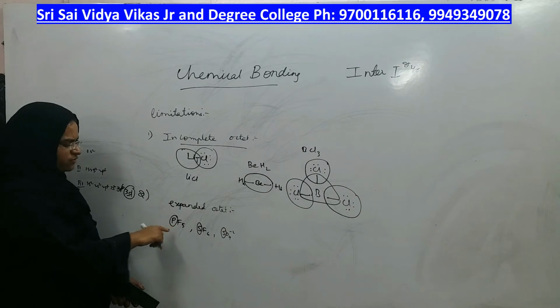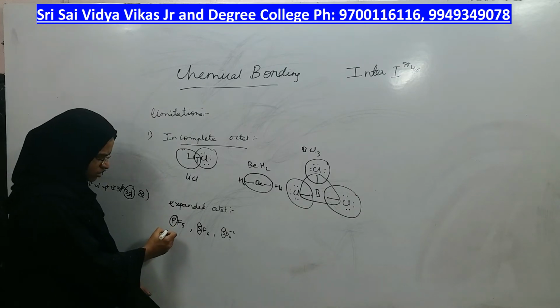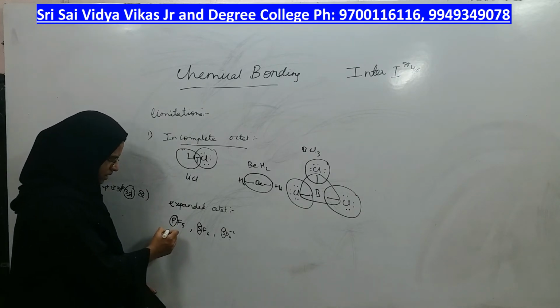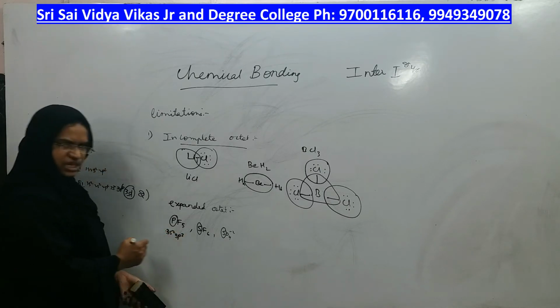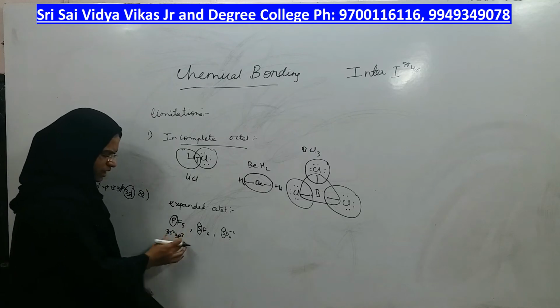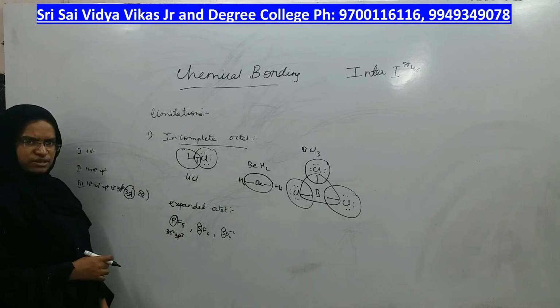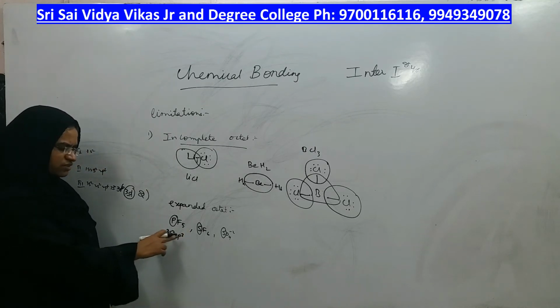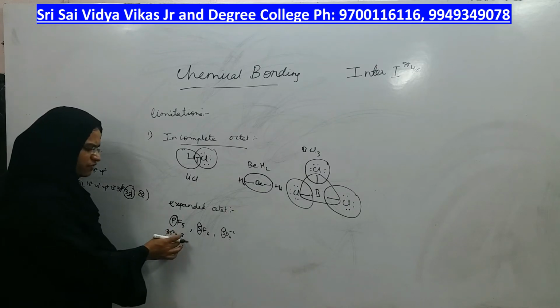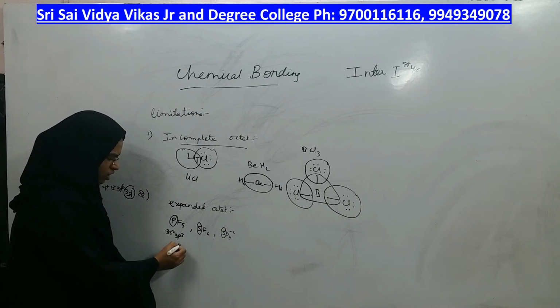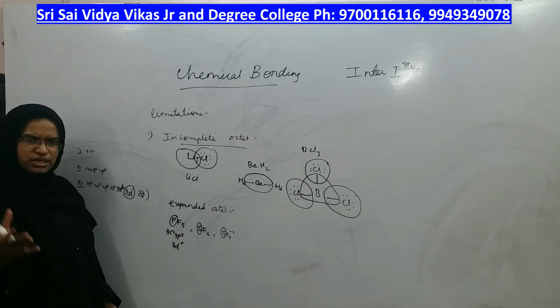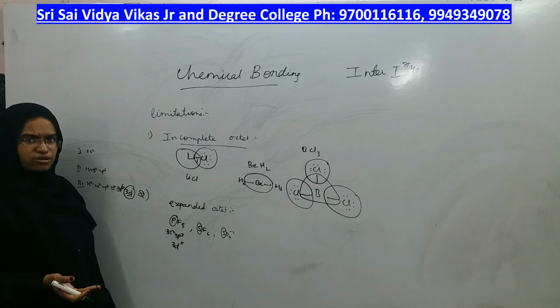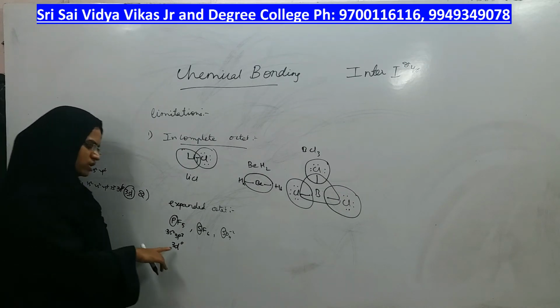So in phosphorus, what is its electronic configuration? Its valence electronic configuration is 3s2, 3p3, with 5 valence electrons. Apart from these orbitals in which electrons are there, it also has 3d orbitals, even though 3d orbitals don't have any electrons, but 3d orbitals are there.